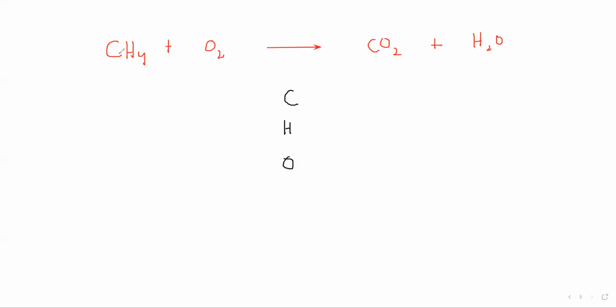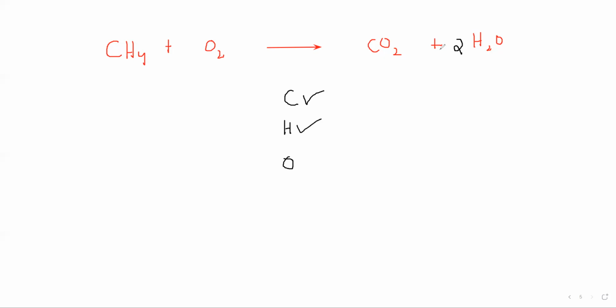How many carbon on the left-hand side? 1. And how many on the right-hand side? That is also 1. So the carbon is already balanced. How many hydrogen on the left-hand side? 4. And how many hydrogen on the right-hand side? It's 2. So which number should I put here so it will be balanced? I'll put 2, because 2 multiplied by 2 is 4. So hydrogen is balanced.